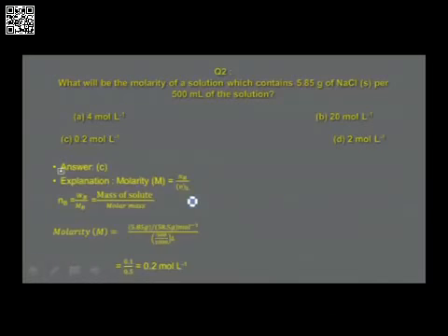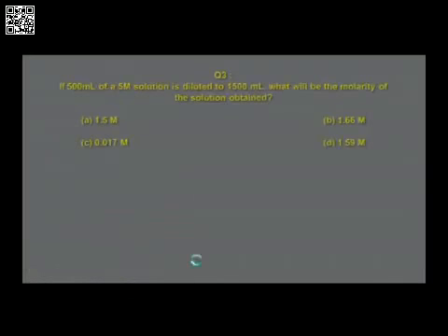Molarity is nB by V, where nB is WB by MB, so molarity is equal to 5.85 divided by 58.5, and for volume you have to convert the volume given in milliliter to liter. Therefore, divide 500 by 1000 liter, and what you get is the number of moles as 0.1 and the volume as 0.5 liters. Therefore, the answer you get is 0.2 mole per liter, and the correct answer is option C, that is 0.2 mole per liter.